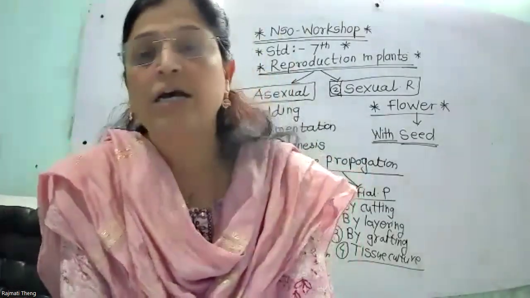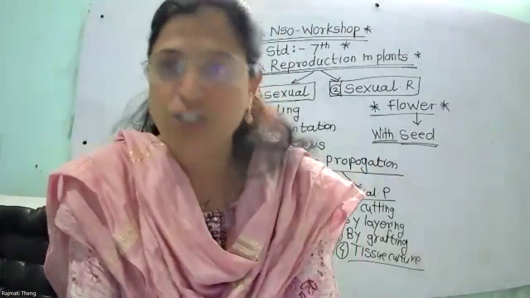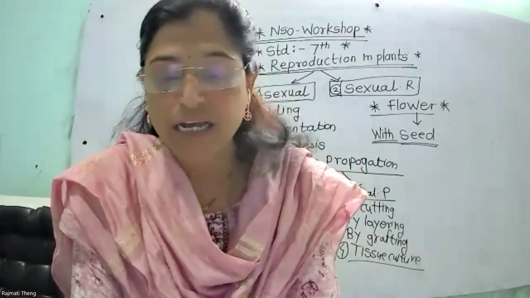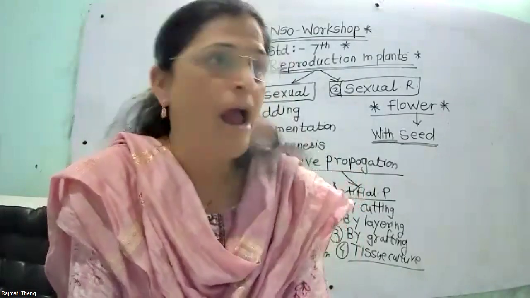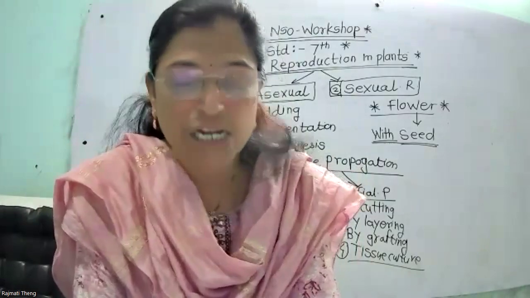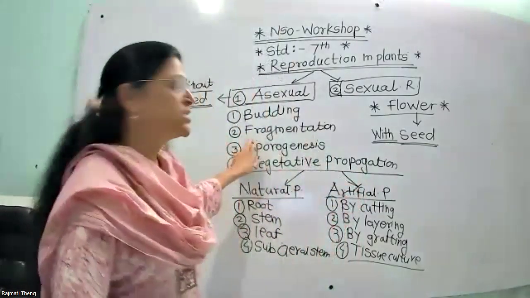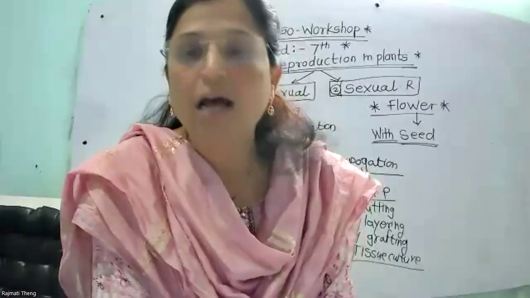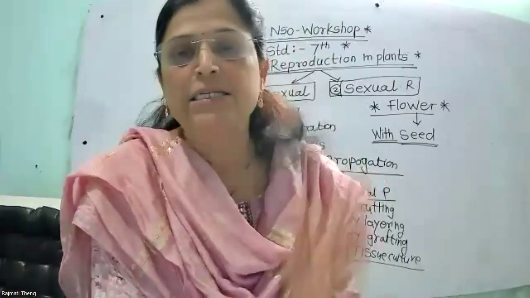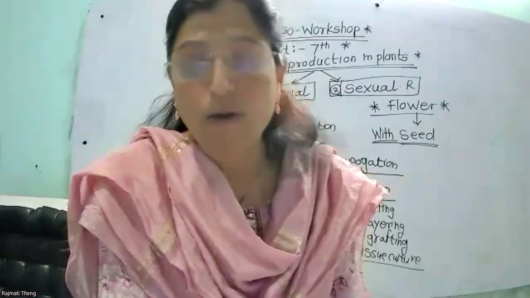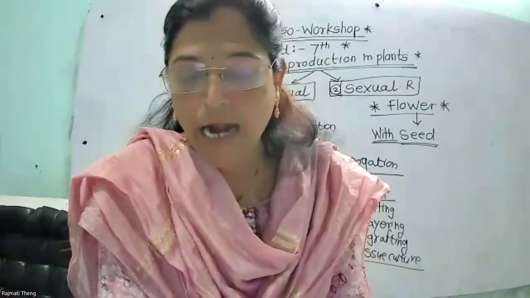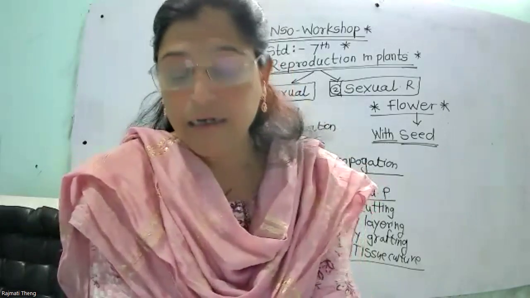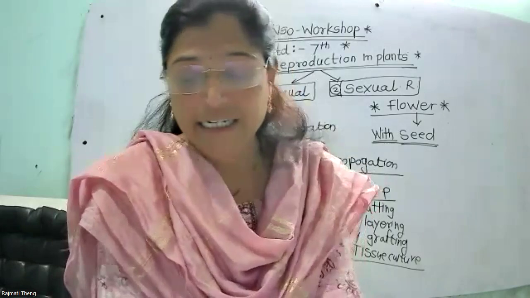The plants reproduce asexually also. For example, budding, fragmentation, spore formation, and vegetative propagation. So we start with the first, that is fragmentation. In fragmentation, the parent body is broken down into two or many fragments, and they are again fully grown like their parents.